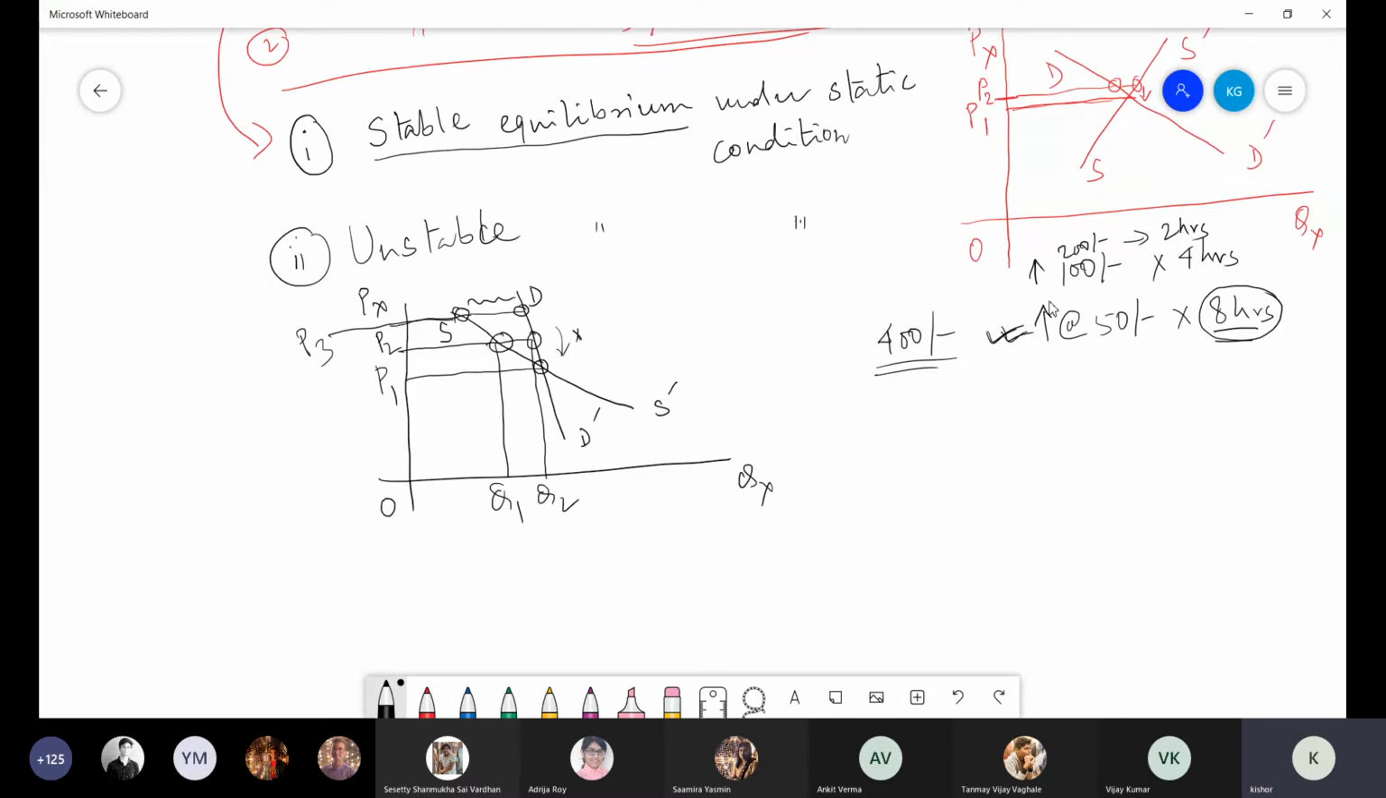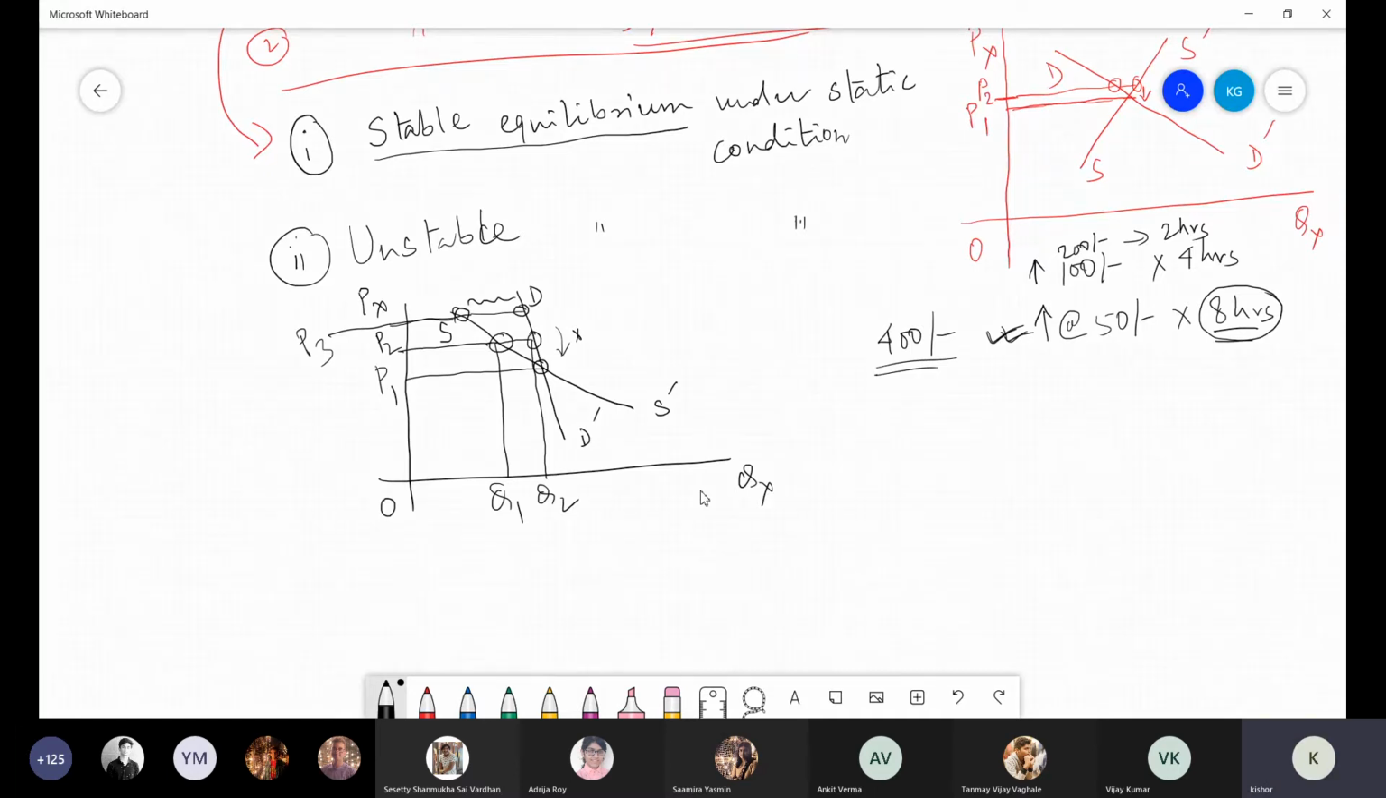Once your equilibrium position is disturbed, what happens? The gap between demand and supply is further increased. Demand is much higher than supply, and because of that, it is very difficult to come back to your original equilibrium position. And because of that, it is called unstable equilibrium under static condition. And remember, such a situation happens only sometimes.